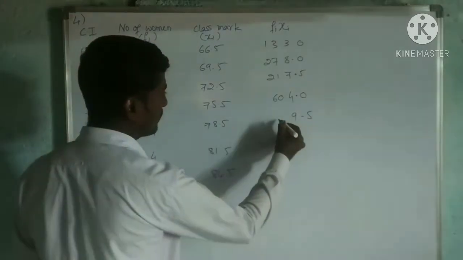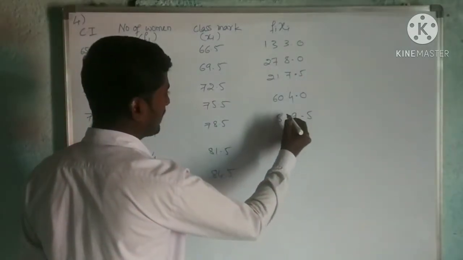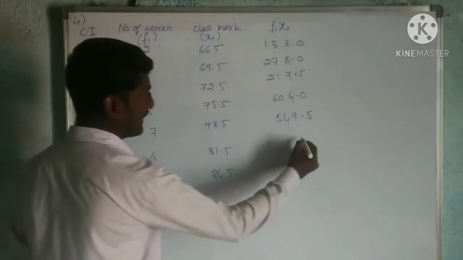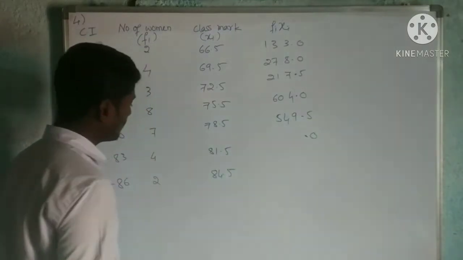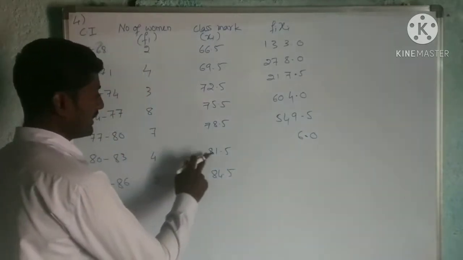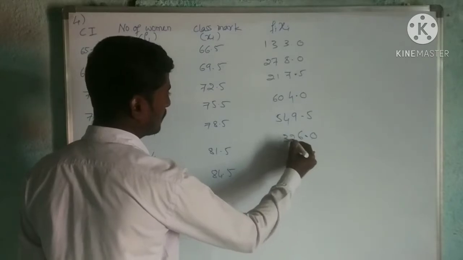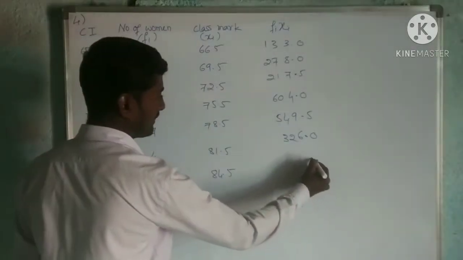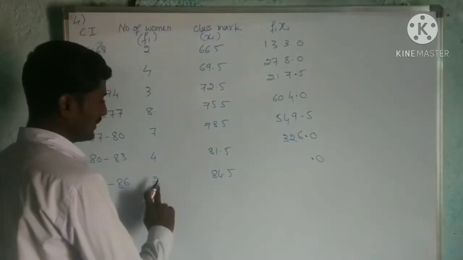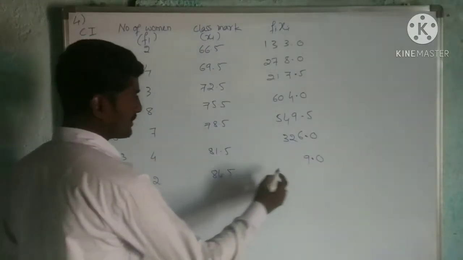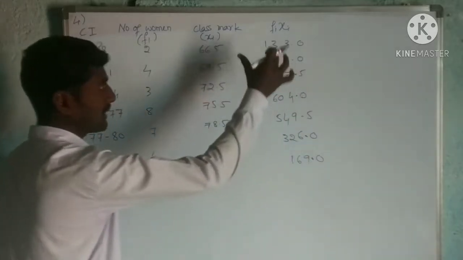Then 5 4s are 20, carries 2. 4 plus 2, 6. 8 4s are 32. Then 5 2s are 10, carries 1. 4 2s are 8 plus 1, 9. 8 2s are 16.